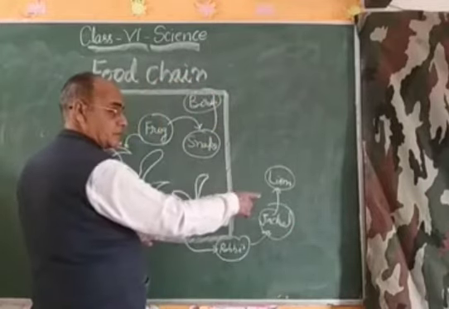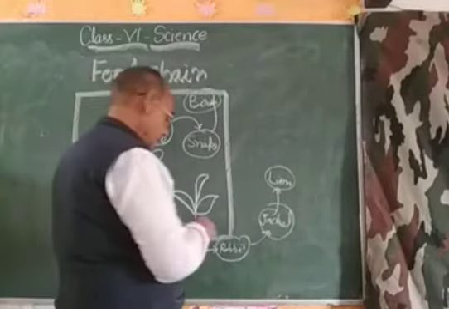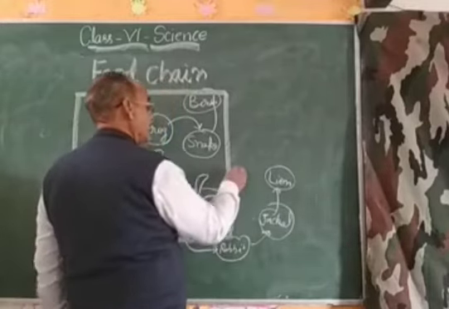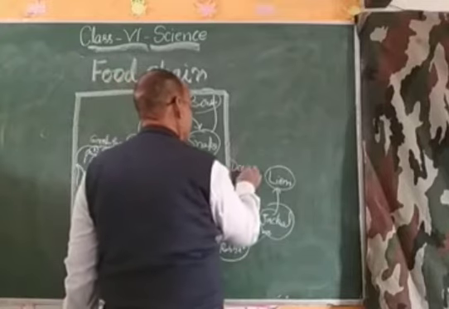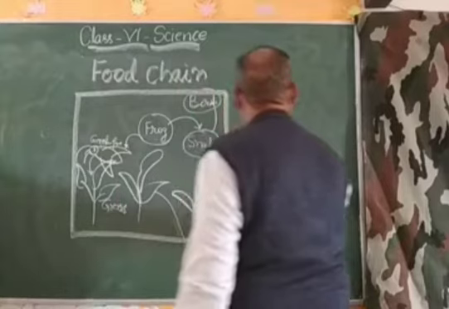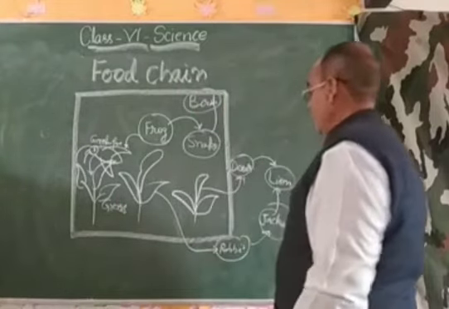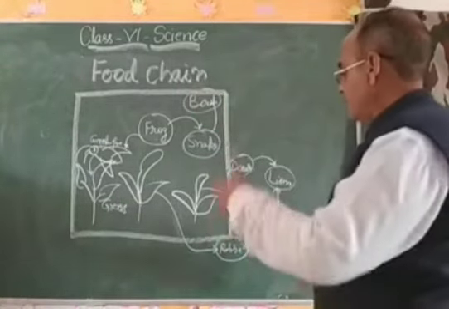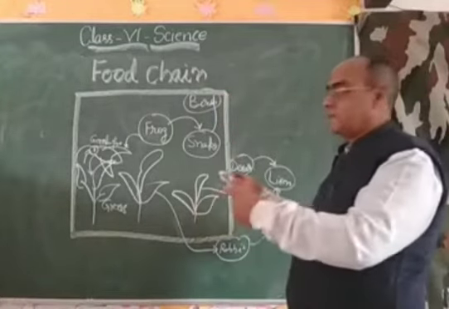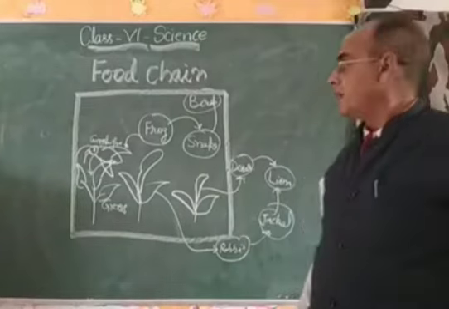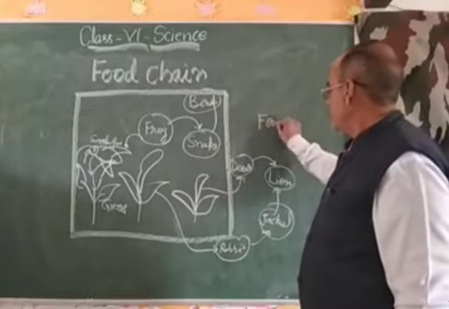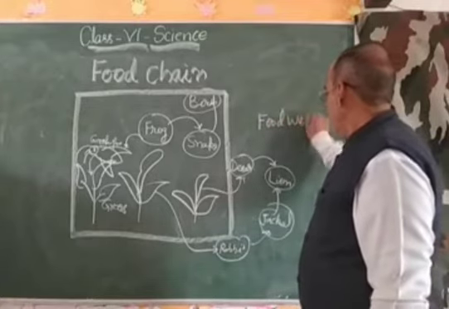And if this grass gets eaten by the deer, and then this deer gets eaten by the lion, then you will see a net formation of the different food chains, and it is called a food web.